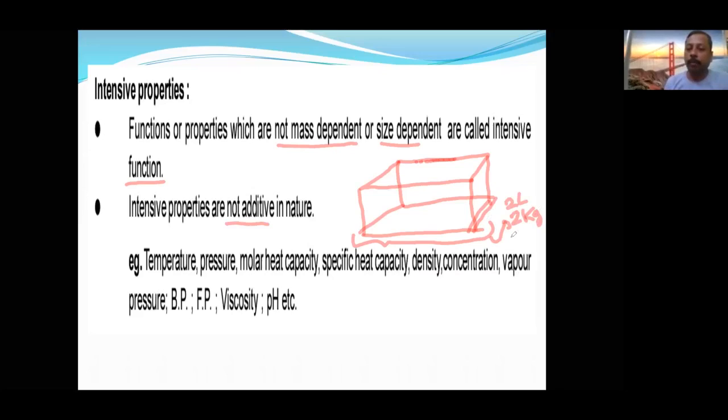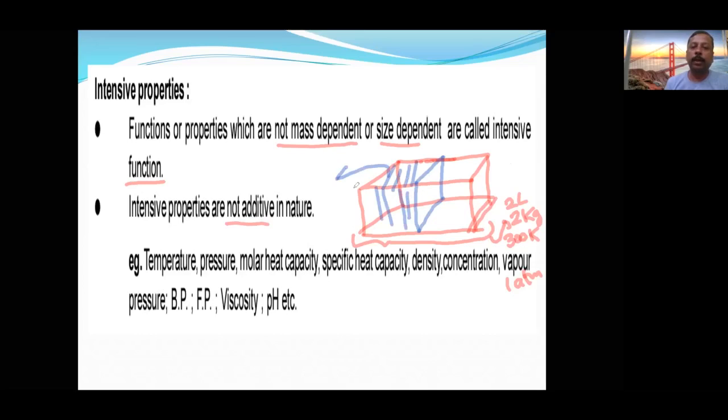Temperature is 300 Kelvin. Pressure inside is 1 atm. Now, we have separated it into two parts by using a partition. Now it is divided into two identical parts. Now I want information about this part only.